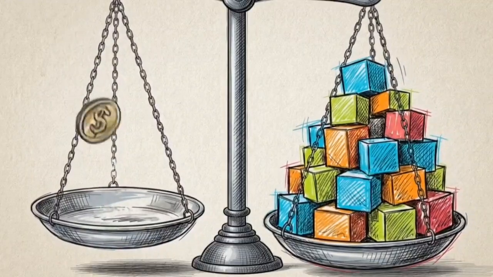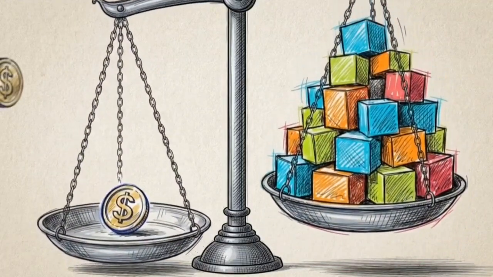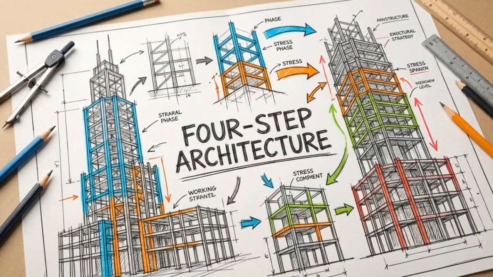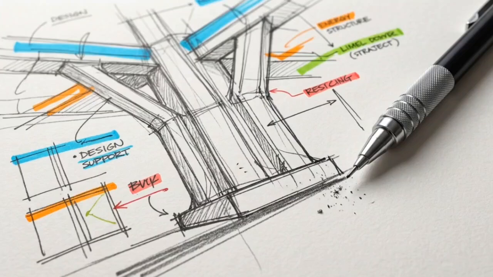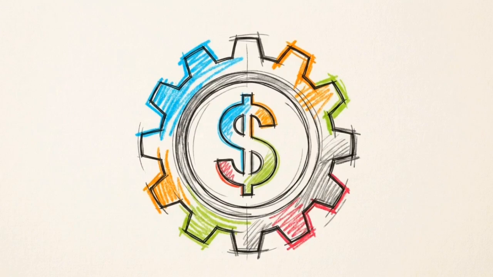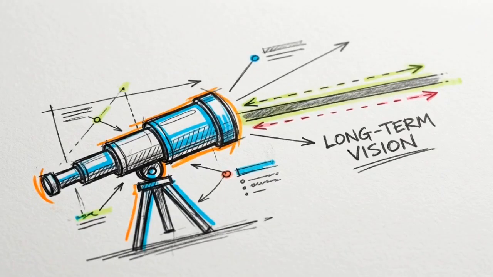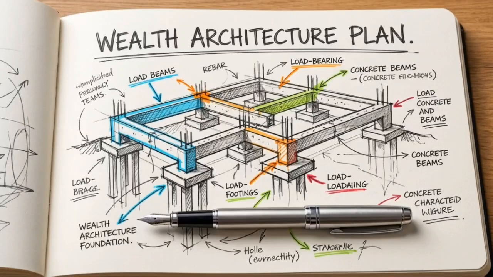The top 1% of earners now holds more wealth than the bottom 90% combined. We are building a 4-step wealth architecture plan to bridge that gap, using the same mechanics employed by the ultra-wealthy. This system requires 3 prerequisites: a source of steady active income, a physical notebook for your strategy, and a 20-year mindset horizon. Open your document or notebook now and title it Wealth Architecture Plan.